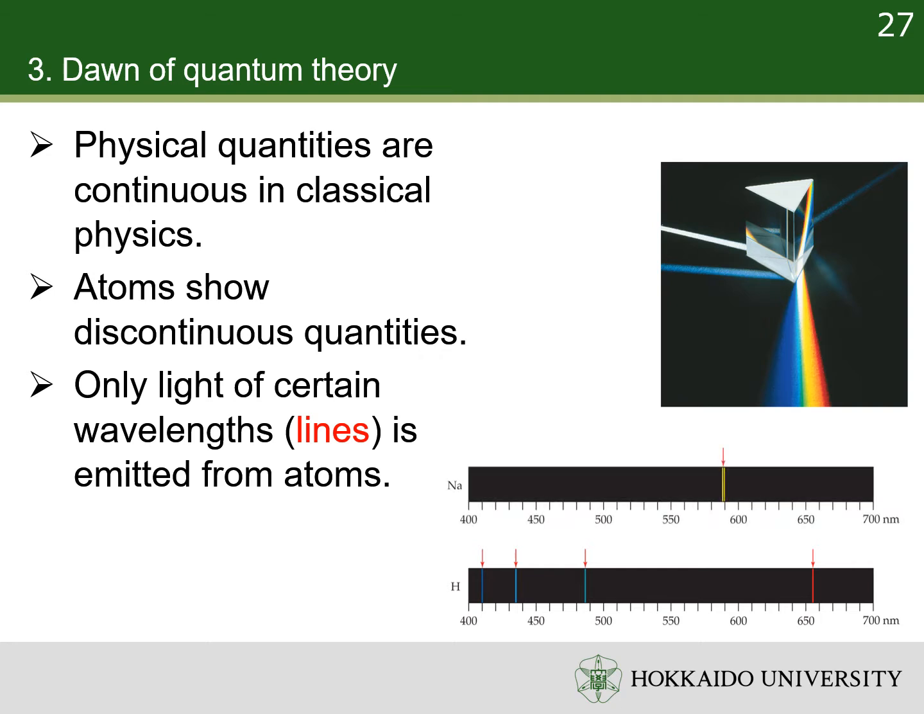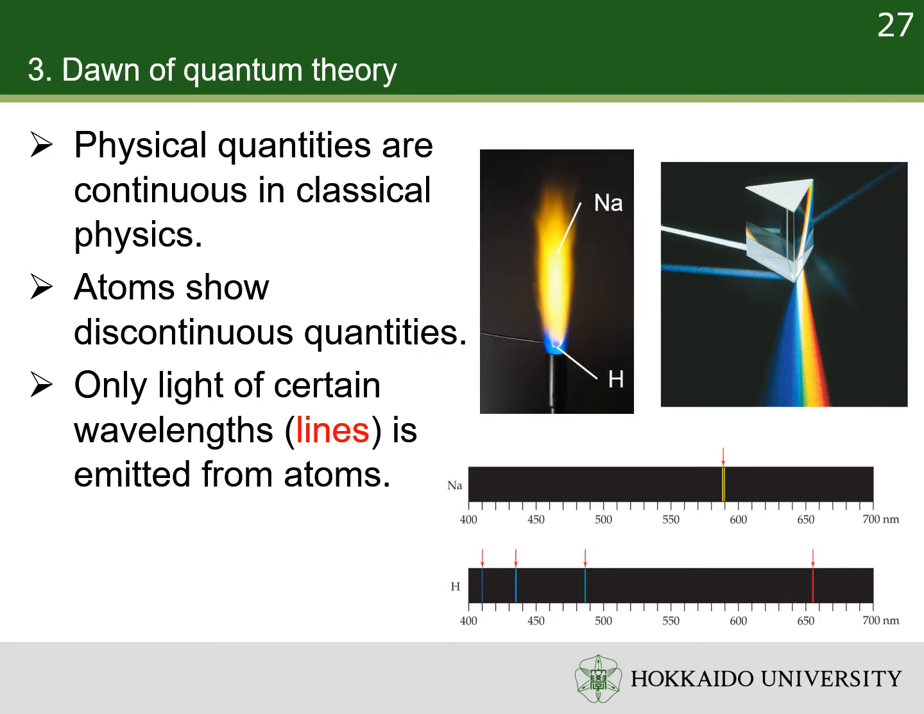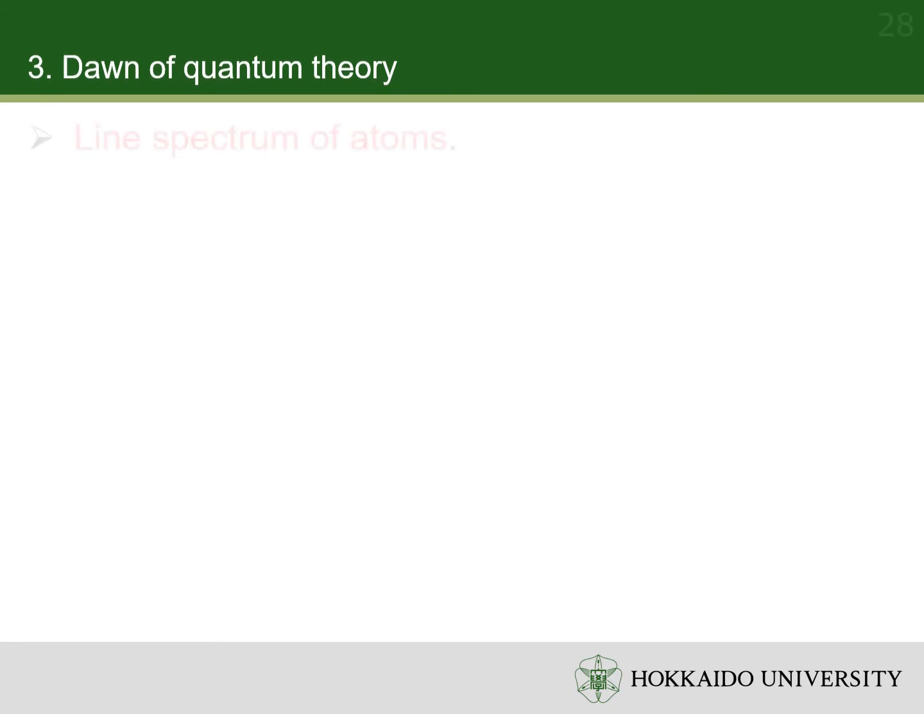Similarly, sodium has a line spectrum, in which the yellow line is the brightest in visible range. That is why sodium shows yellow color in flame test. The line spectra of atoms cannot be explained by classical physics. Regularity was discovered in the line spectrum of hydrogen.